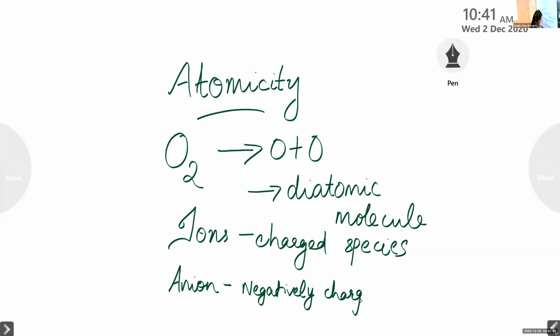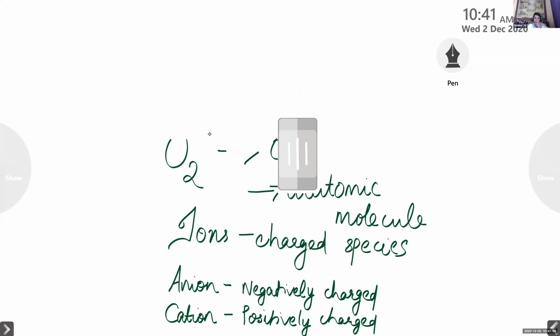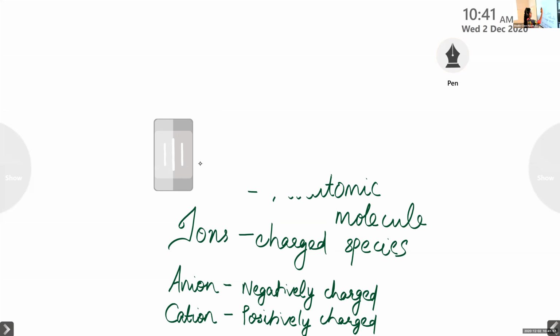Then cation, it is positively charged. Clear? Ions, they are charged species, and the anion is negatively charged ion. Cation is positively charged ion. Okay? Yes, ma'am. Then I will show you an example for these ions.